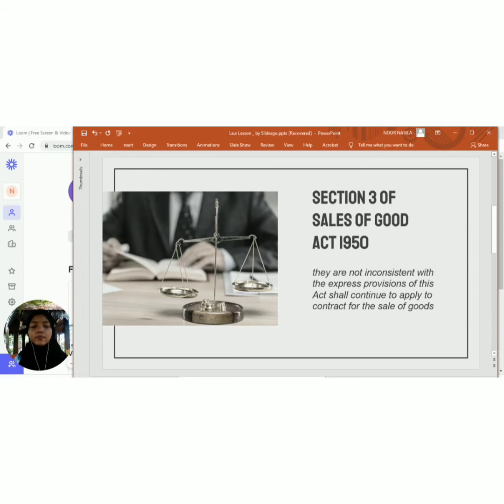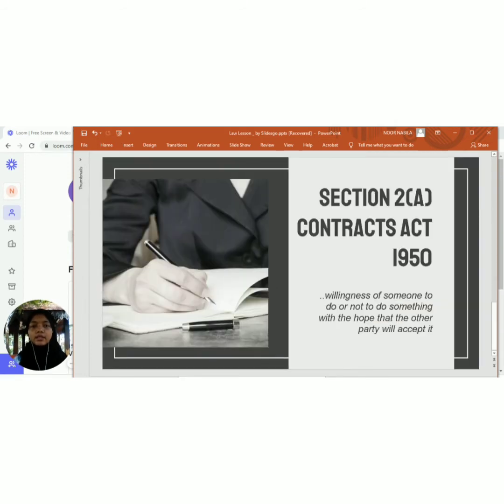This is followed by section 4. And the last section is section 2A. There is a willingness of someone to do or not to do something, with the hope that the other party will accept it. Therefore, Malaysia has to accept and follow the rules, which is that they have to ban.